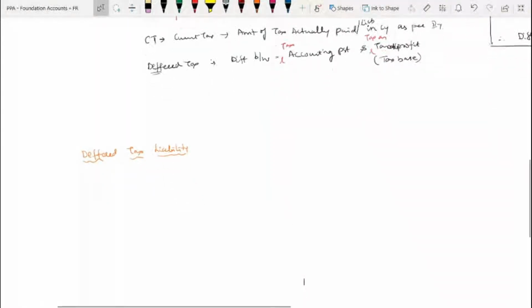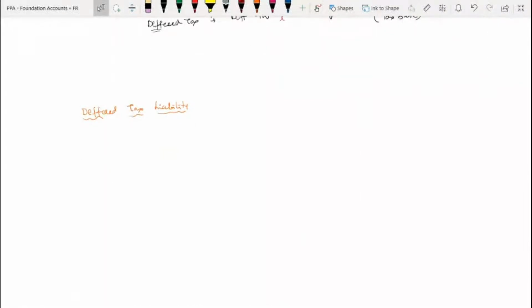Now let us take the illustration relating to deferred tax liability. So how it will work. With this illustration, my friends, I promise you will get a little clear idea. For this standard, at least you should possess the knowledge relating to PGBP income in your income tax. Got it? Completely.